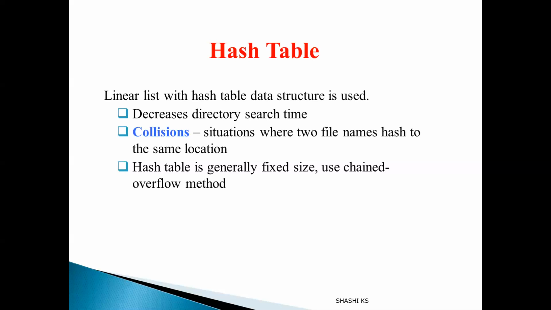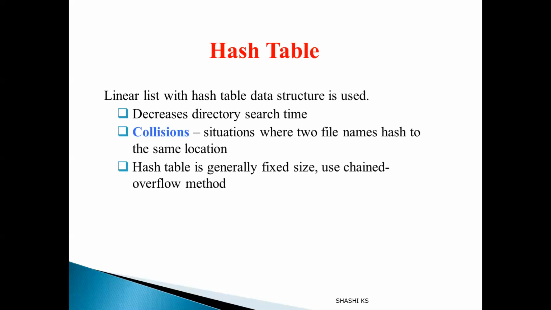So in the hash table data structure, how it is actually implemented is, as usual, there will be a hash function. We use a hash function, and that hash function is applied on the file name, and a hash value is produced. One important thing you have to remember is that even in the hash table implementation, we maintain a linear list also. We maintain a linear list which contains the file names as well as pointers to the actual data blocks on the disk.